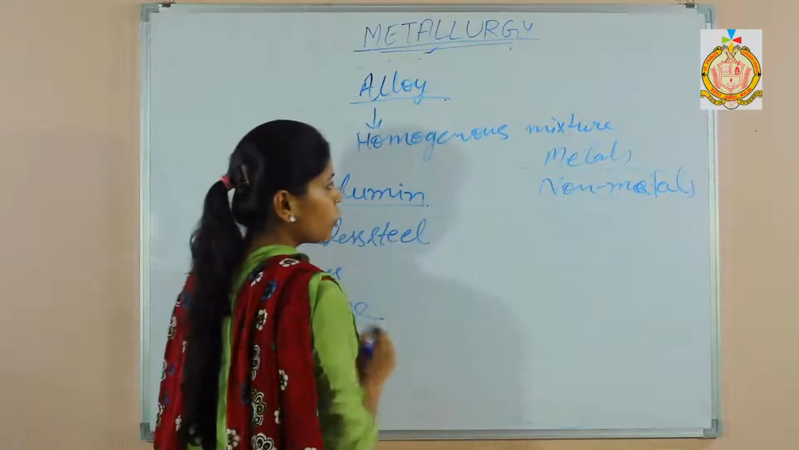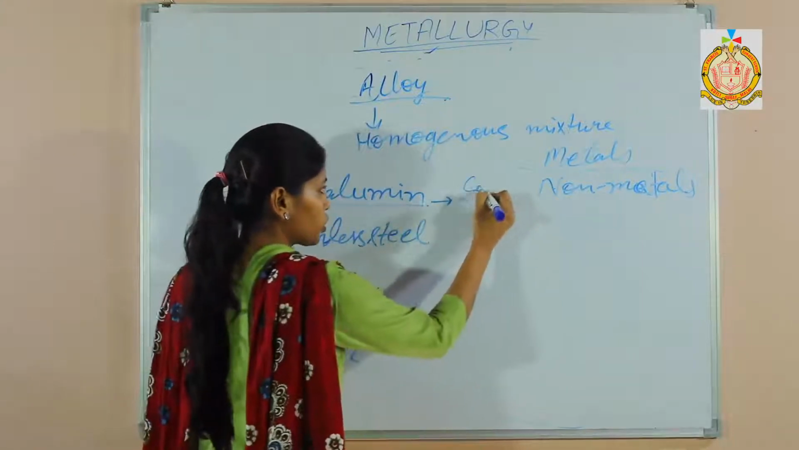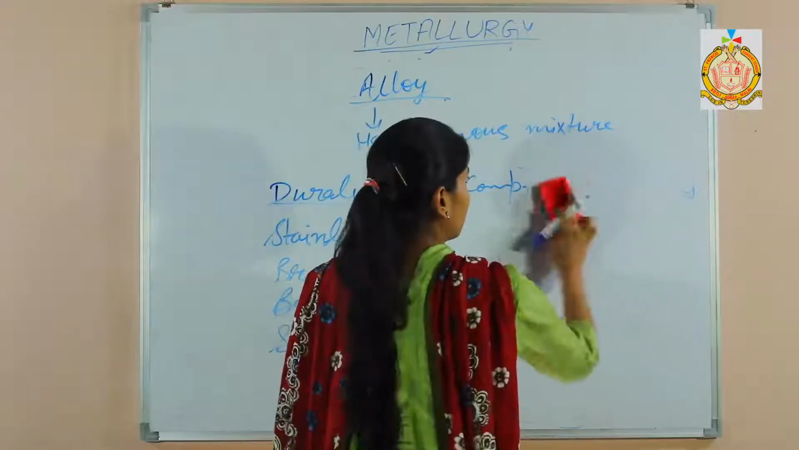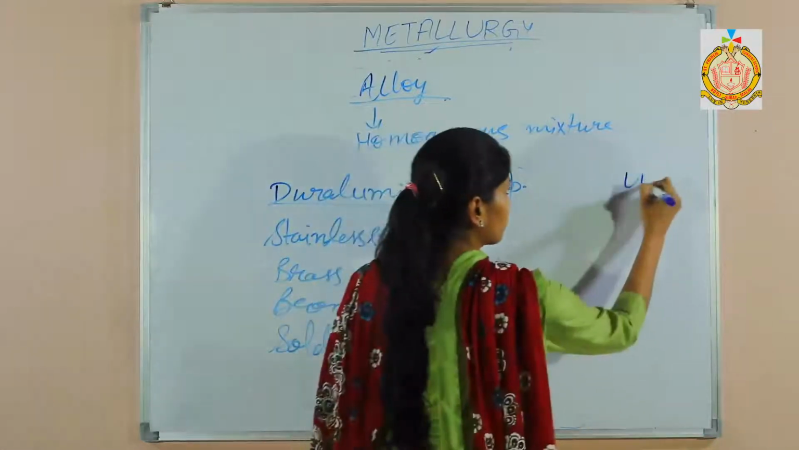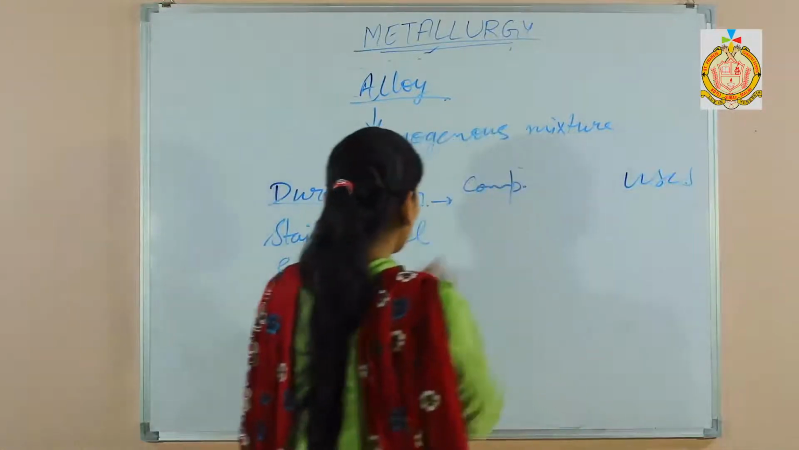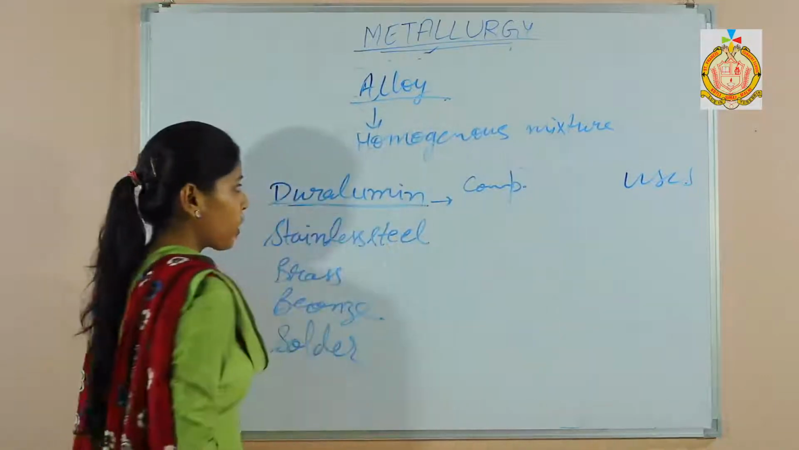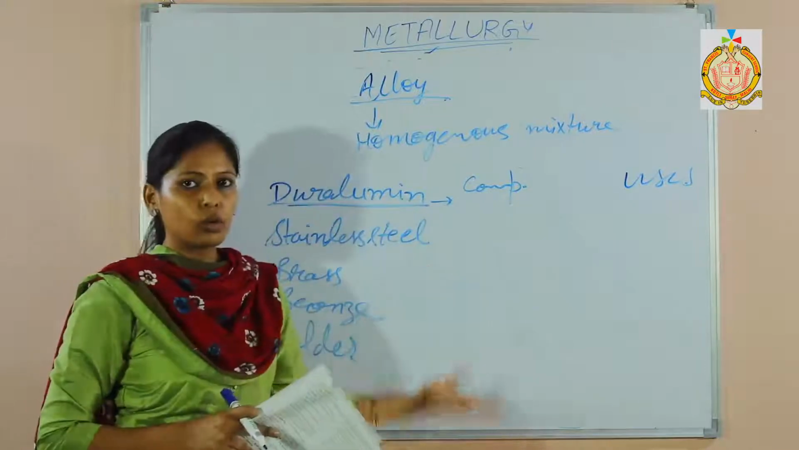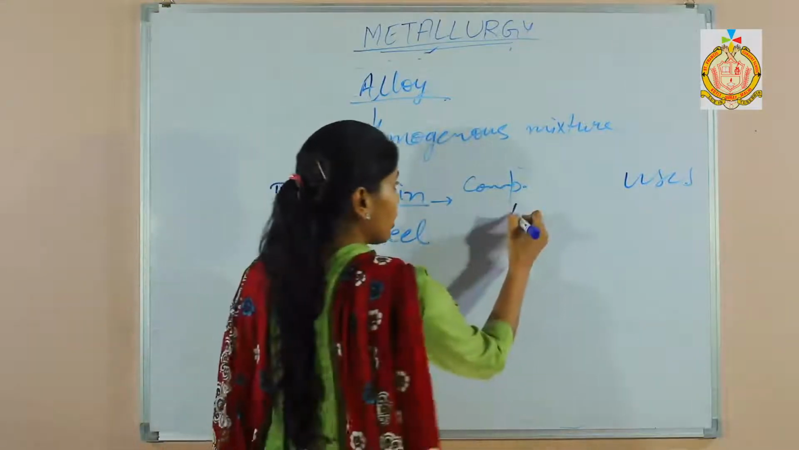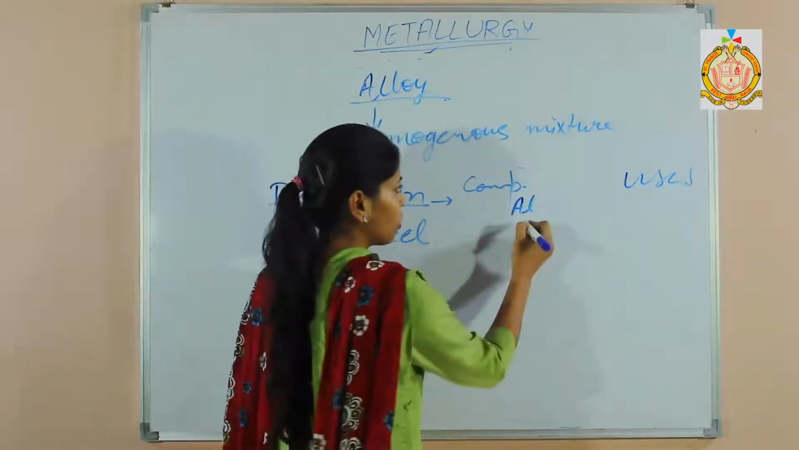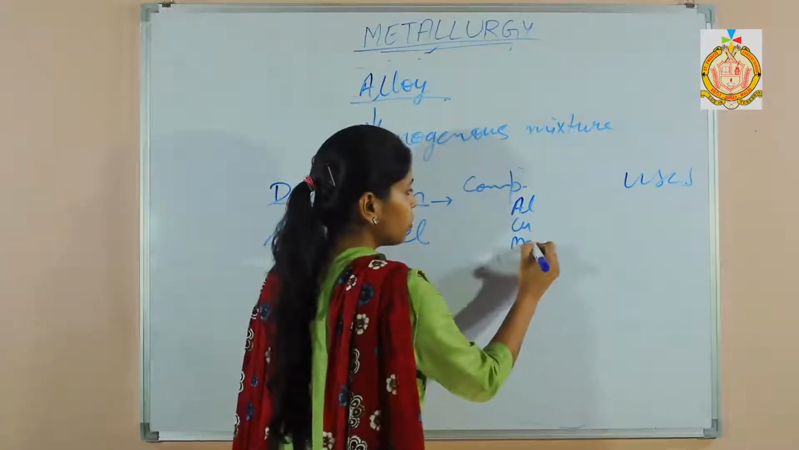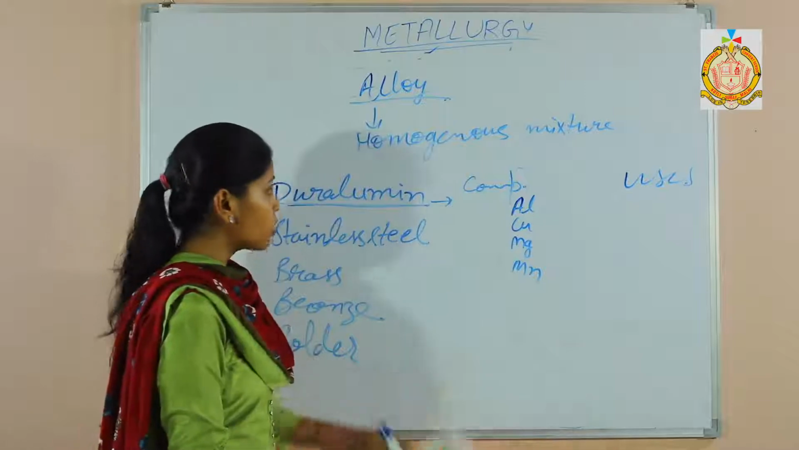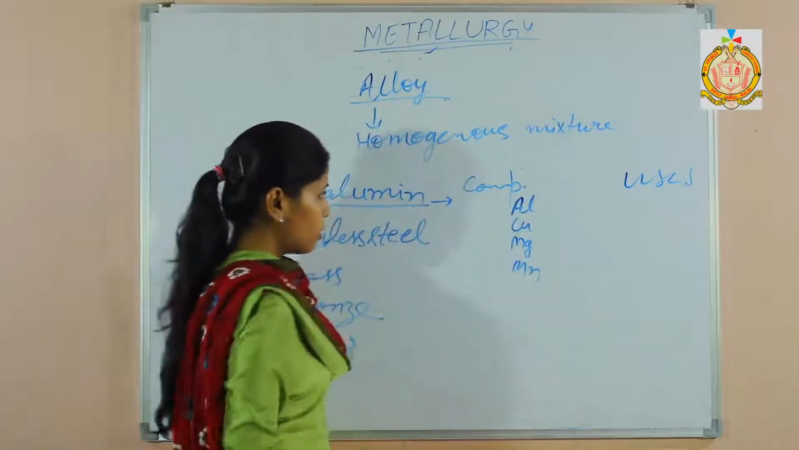So here you have to learn the composition and uses. Composition means what metal or non-metal the alloy is made of. So here it is aluminium, then copper, magnesium and manganese. Duralumin is composed of these four metals.